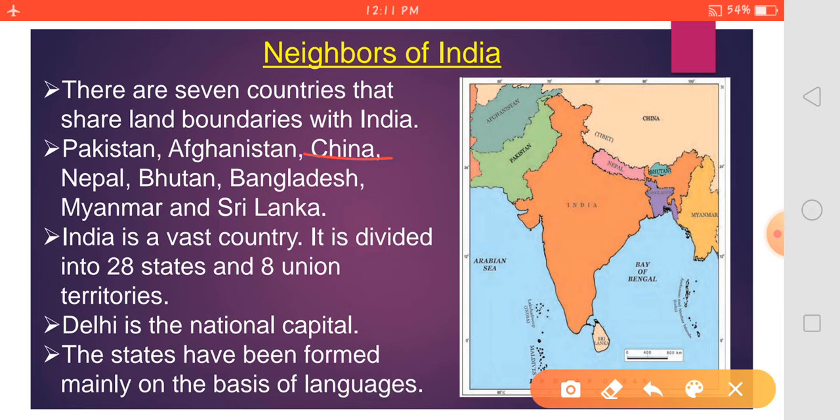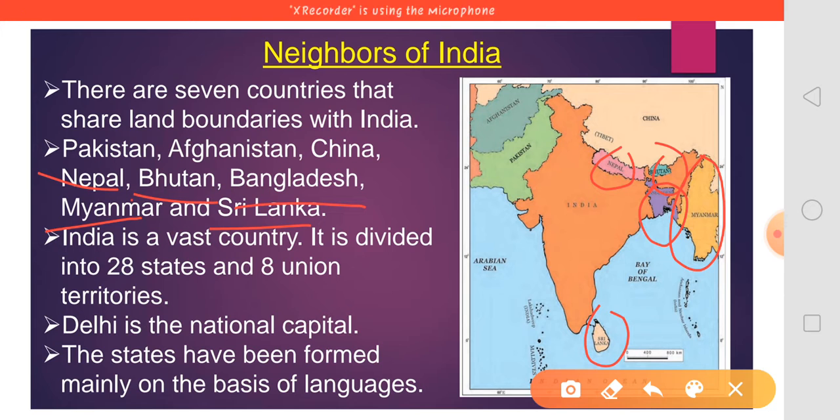Third is China. Here you can see China is there. It shares a lot of portion. Next is Nepal over here. Bhutan here, small one. Bangladesh, this purple one is Bangladesh. Myanmar and Sri Lanka. Myanmar here and Sri Lanka downside.